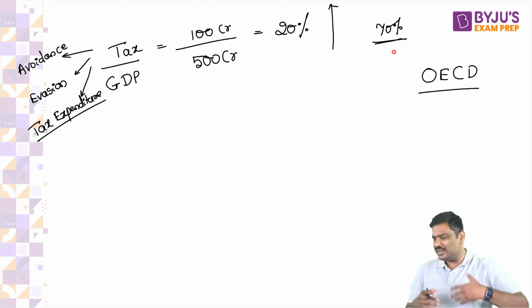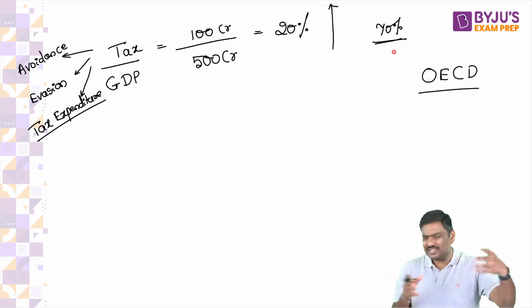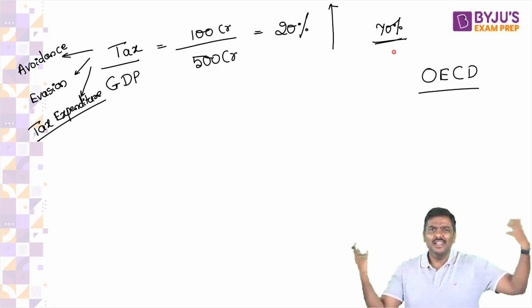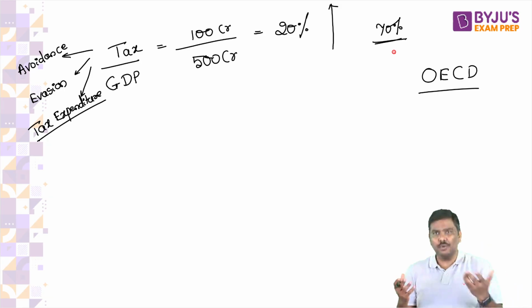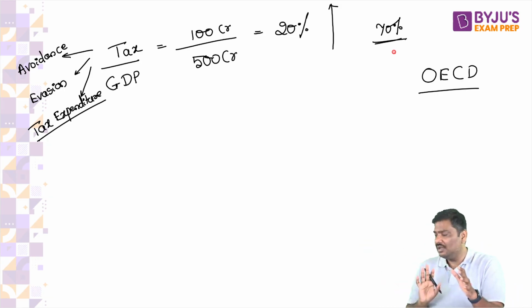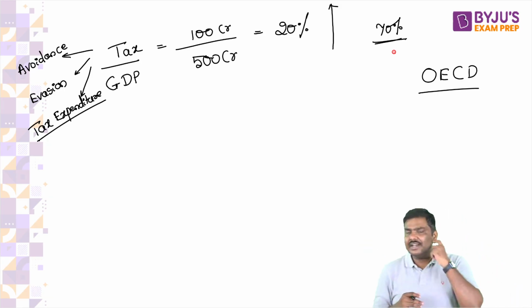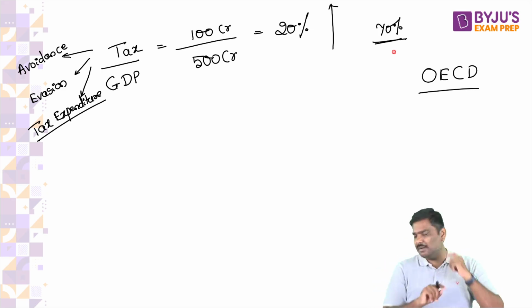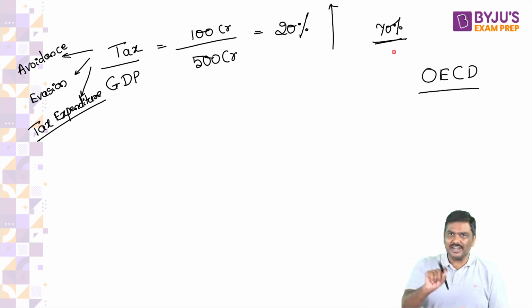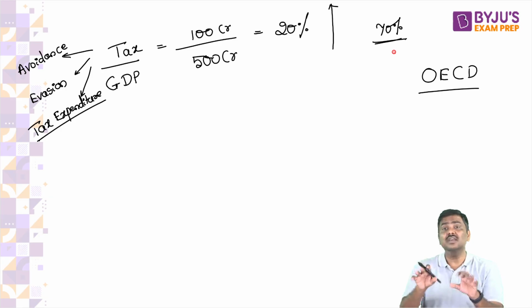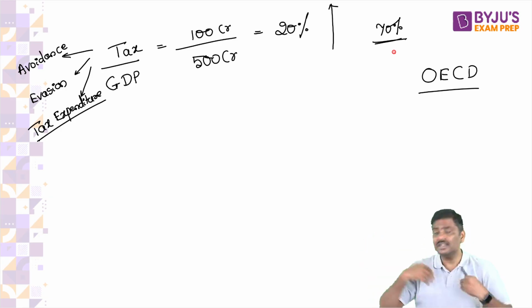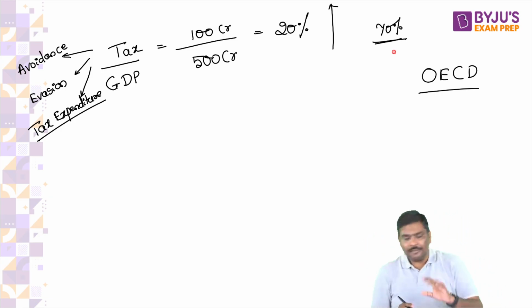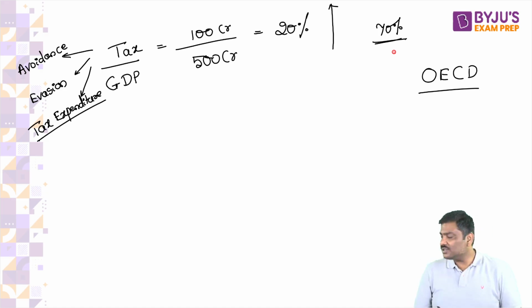Even today, the situation has not changed by much. Even today, the situation for the farmers is not very highly improved, highly improved in the sense compared to the other population. And that is the reason the agriculture sector doesn't attract income taxes. That is, farmers do not pay income taxes. That is what I'm saying. Okay, done. So this is the tax to GDP ratio.